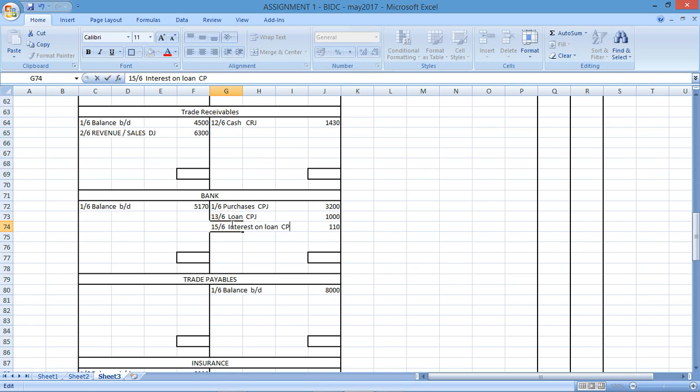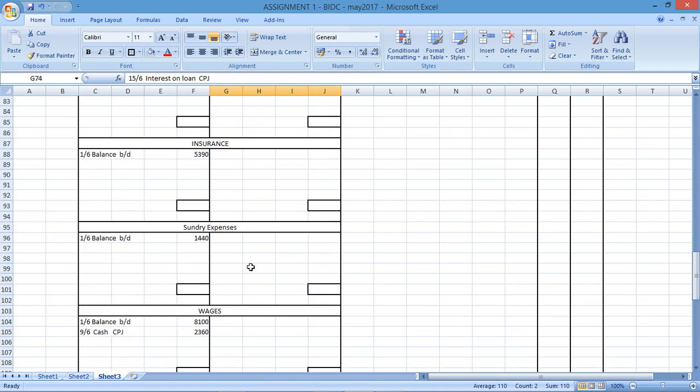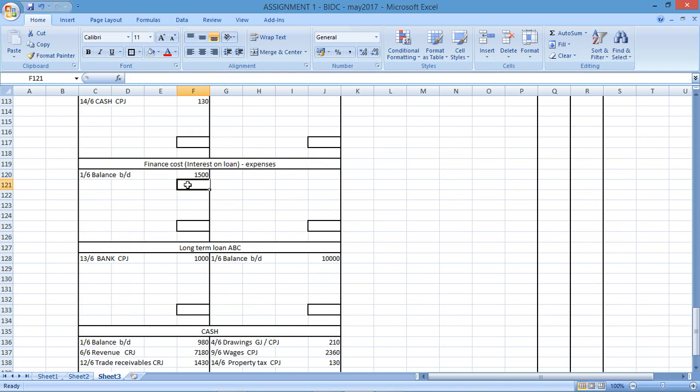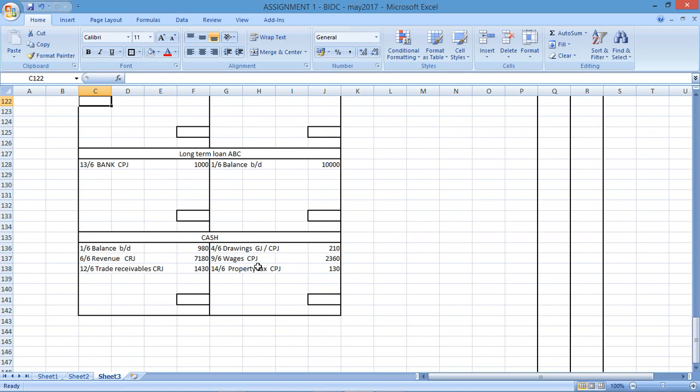So cash payments journal, we're paying interest, there's my credit. So interest is going to have the debit. Where is my interest? The financing cost, which is the interest, 110. This occurred on the 15th of the 6th. Bank, cash payments journal, 110. Then on the 18th, the next transaction says we paid for sundry expenses cash.